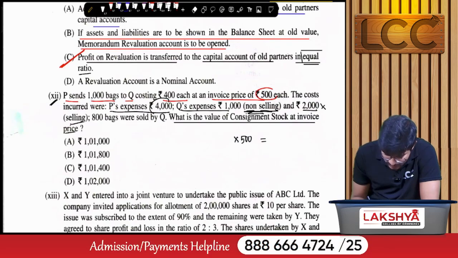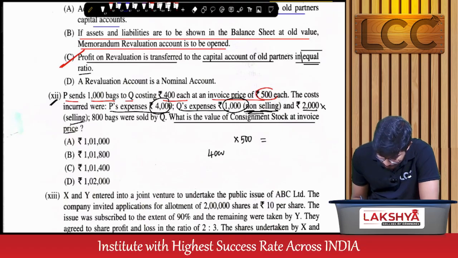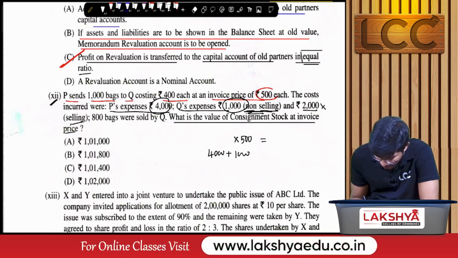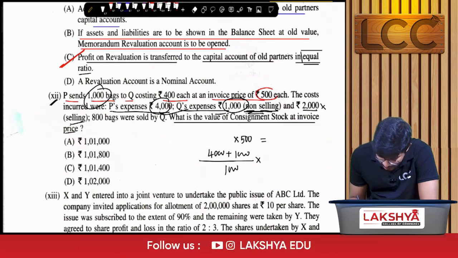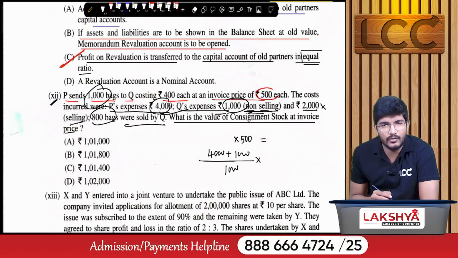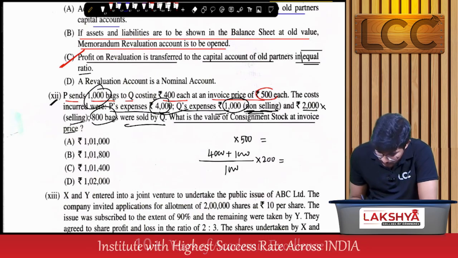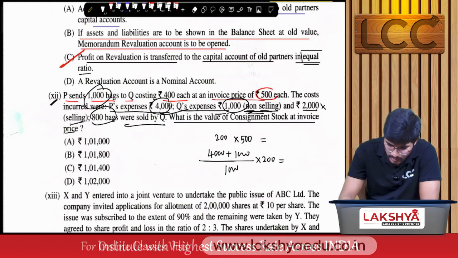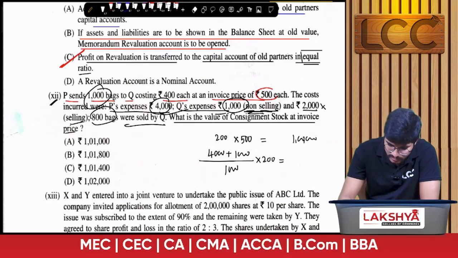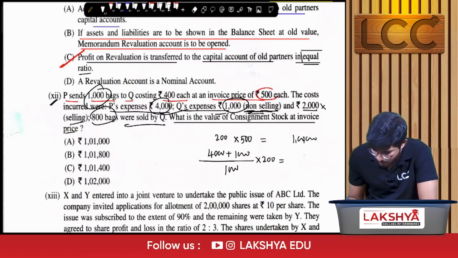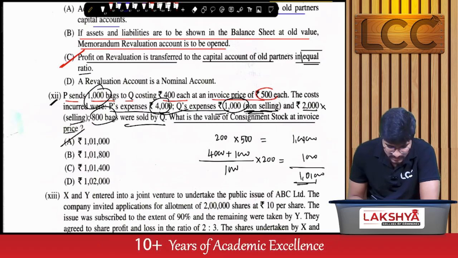So here the expenses to be added to the proportionate closing stock are 4000 plus 1000, that is 5000, and this 5000 was incurred for 1000 bags. Now 800 bags were sold by Q. That means we need to consider only the amount for 200 bags. So 200 bags into 500, that is 1 lakh. And next, 5000 divided by 1000 into 200 is 1000. And the correct option is 1 lakh 1000. Clear? So the option is A.